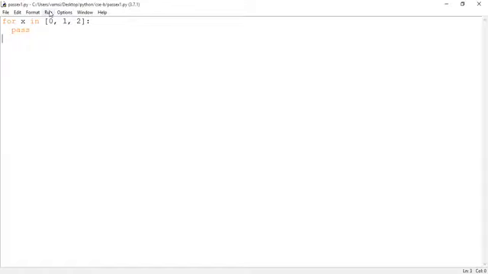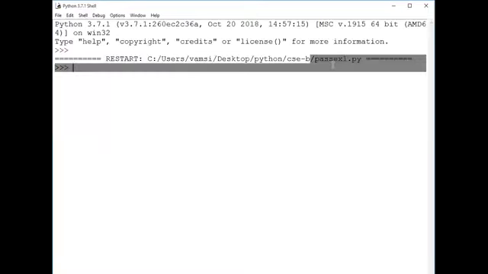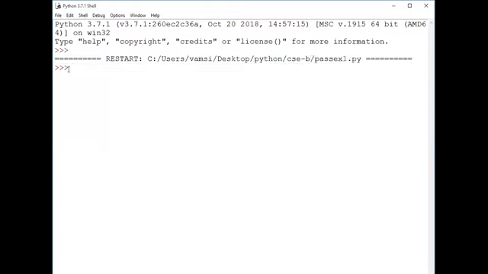The result? Are we going to see any kind of output over the shell window? Nothing. No, sir. So run the program. See here, it has executed pass example 1.py. So what's the result? Are we getting any kind of output here? No, sir. So nothing will be done. When the pass statement is executed, nothing happens internally.